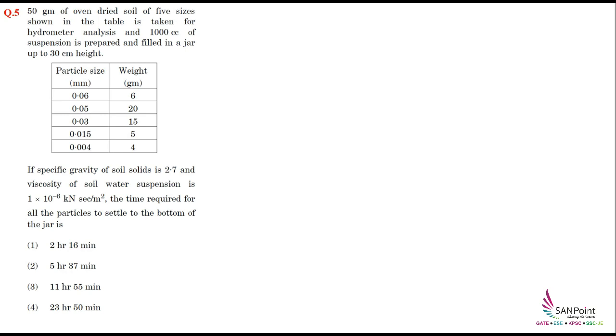One thing we should first understand here is that we have to use the concept of settling velocity. The formula for settling velocity is 1 by 18 into viscosity into (G minus 1) into gamma of water into d square. This is the basic formula by which we can calculate the settling velocity. Now, how much time will be required to settle all the particles?